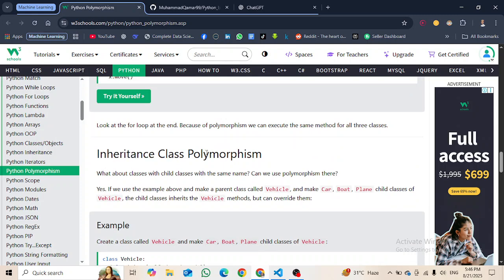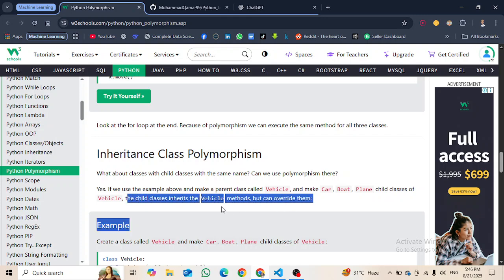Inheritance class polymorphism. What about classes with child classes with the same name? Can we use polymorphism there? Yes, if we use the example above and make a parent class called vehicle, and make a car, boat, and plane a child class of vehicle, the child class inherits the vehicle's methods but can override them. Okay, it can override them.